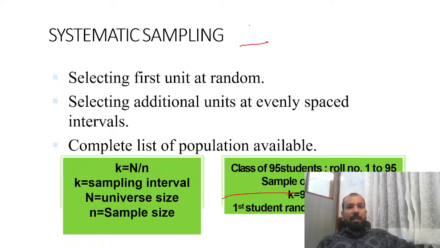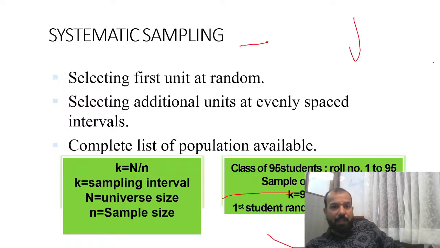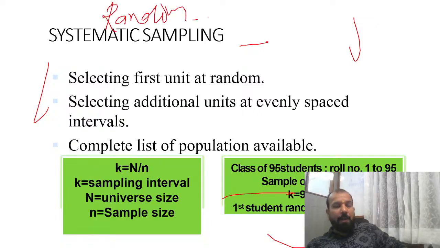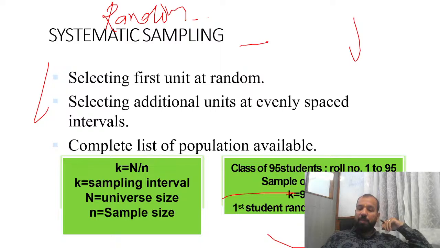Clear? Then the systematic sampling, systematic random sampling. I will give you an example. Suppose you want to take feedback of the university, you are standing in front of the university, and you want to collect data from 100 people. Now if you randomly pick 100 people, that is called random sampling. For systematic random, you pick the very first person randomly.